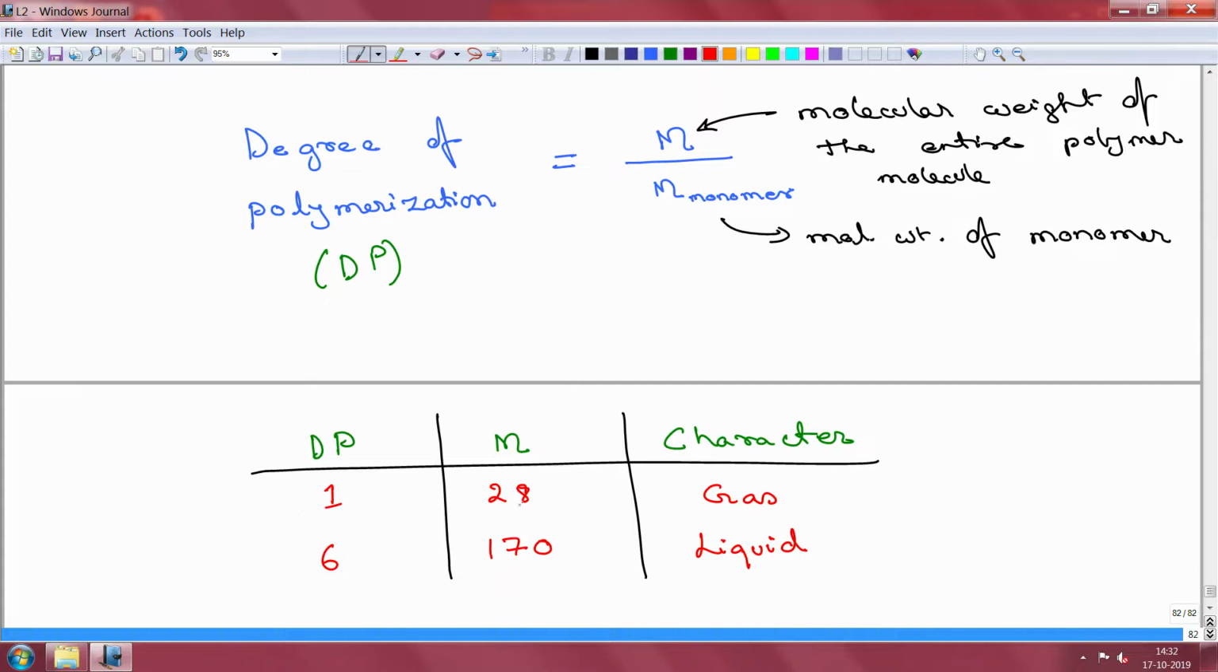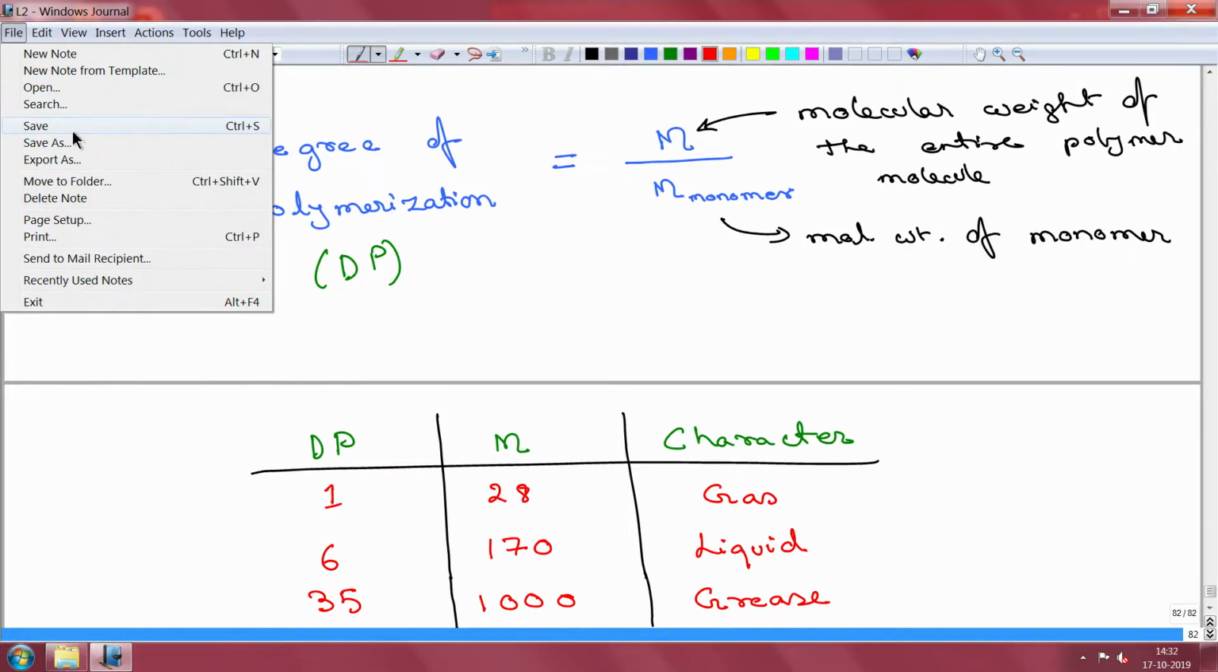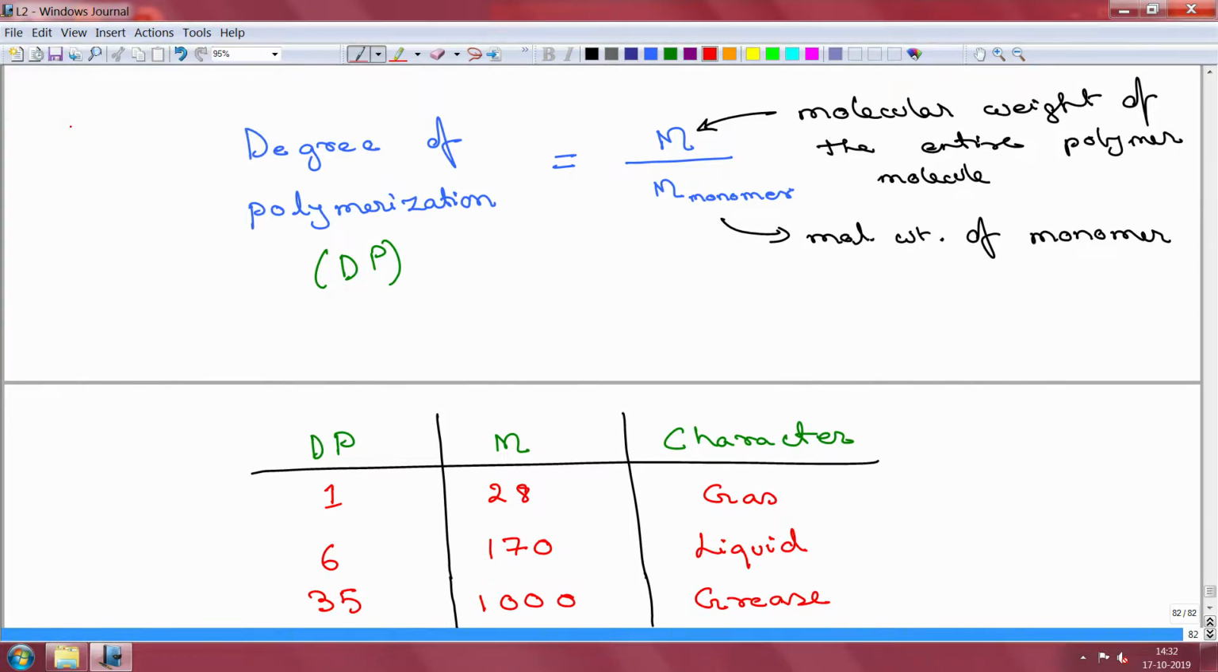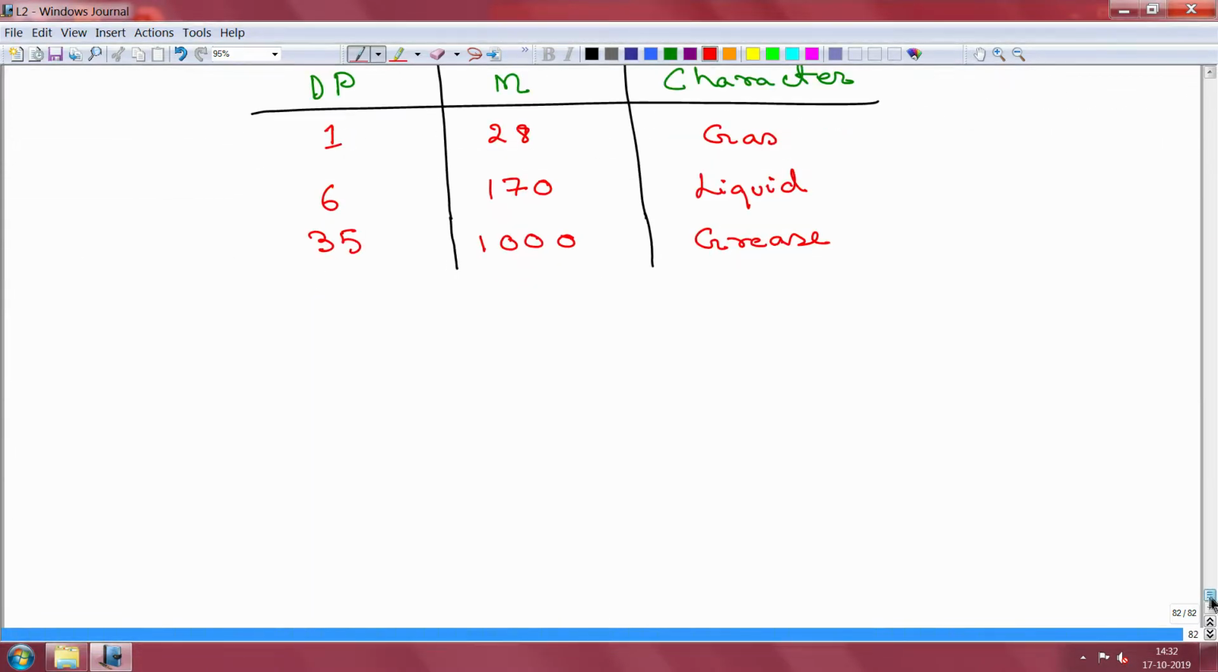See, it is not a simple multiple of 28, by the way, because you have the end of the molecule to take care of. Right. And if you have a dP of 35, then your molecular weight, again it depends on the particular system that you are dealing with, you will end up with a grease. So, that is why the degree of polymerization is very important, and these molecular weight numbers are very important when you are working with any of these polymeric compounds.